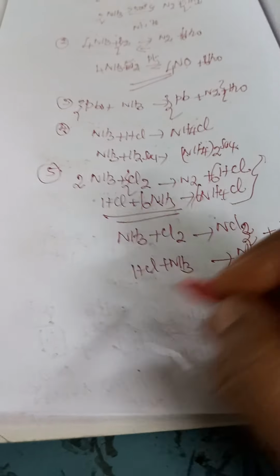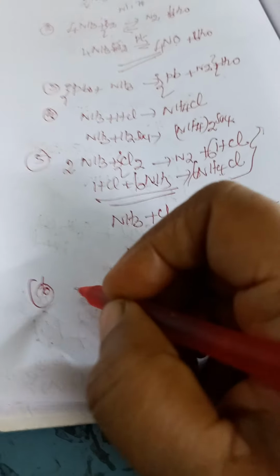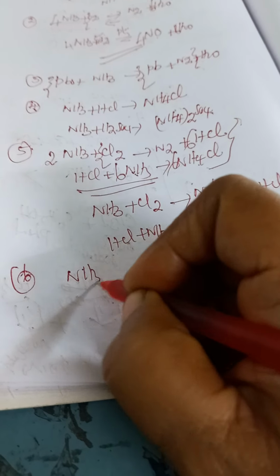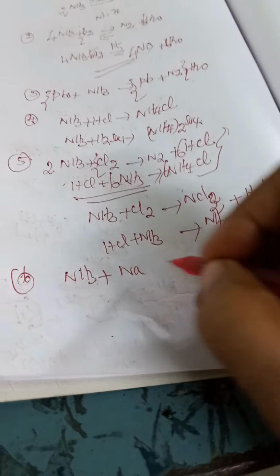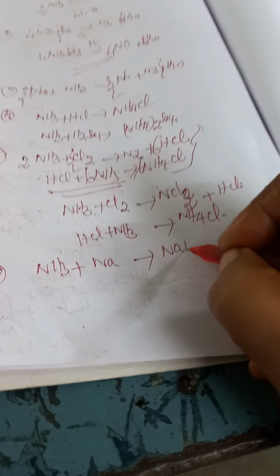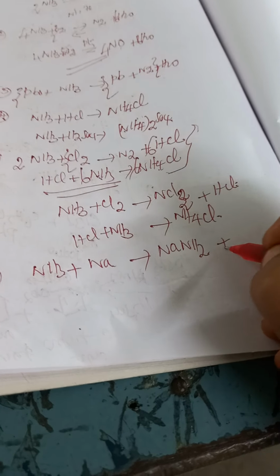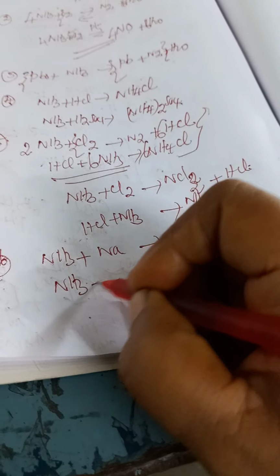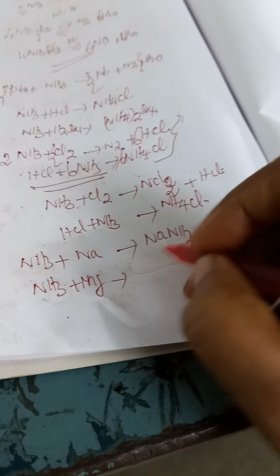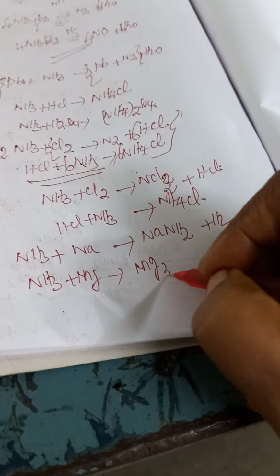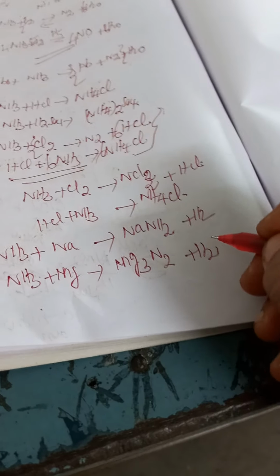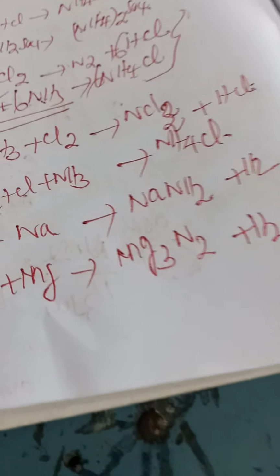Next, formation of amides and nitrides. Ammonia treated with sodium forms sodamide, NaNH2, plus H2. Ammonia reacts with magnesium forming Mg3N2, magnesium nitride, and hydrogen gas is liberated.